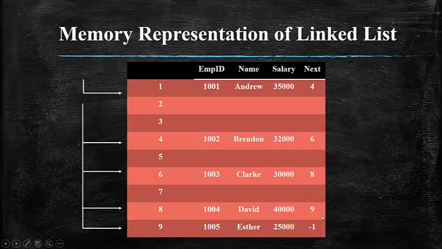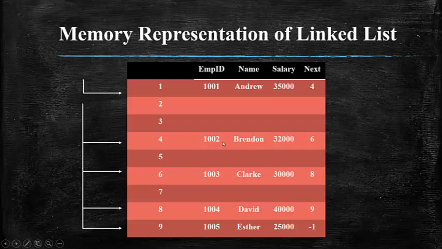And if you see the data that is present in the next, it has been referred to as -1, which means it is null, in order to represent that this is the end of the particular set of records. So this is how the memory representation of a linked list looks. Every node will have a data, and it will have a pointer to the next record, or the address of the next record.